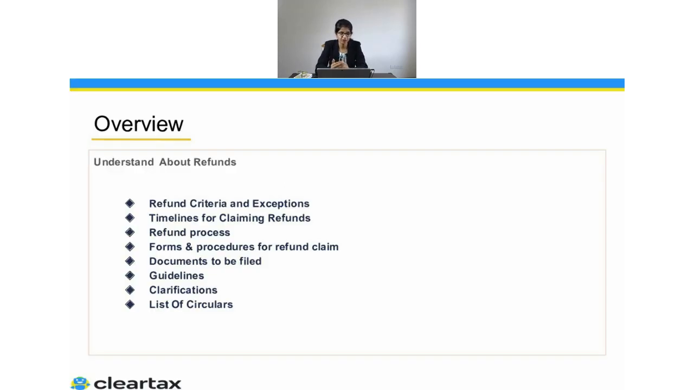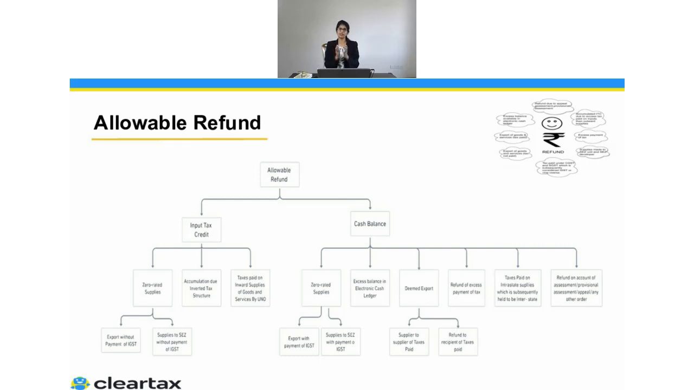So in today's session, we will be discussing the different refund criteria and exceptions, the timeline for claiming the refund, the refund process, the form and the procedure for refund claim, documents to be filed, guidelines, certain clarifications, and also the list of circulars which have been issued by the department. So we'll now start. The first important thing which we are going to discuss on refund is the allowable refund. What are the conditions when I can actually claim the refund? And in which scenarios we cannot claim the refund, because that is the first thing which comes into our mind when we think of a refund.